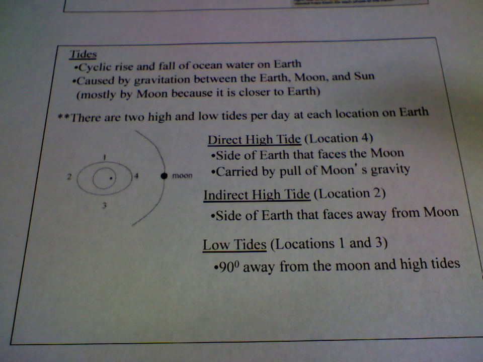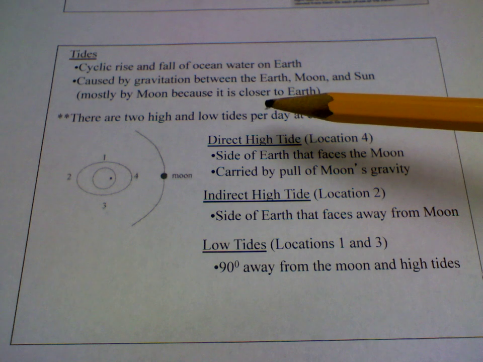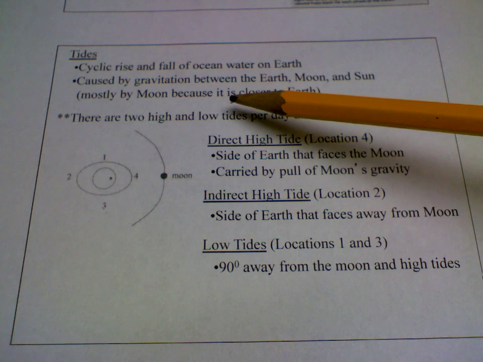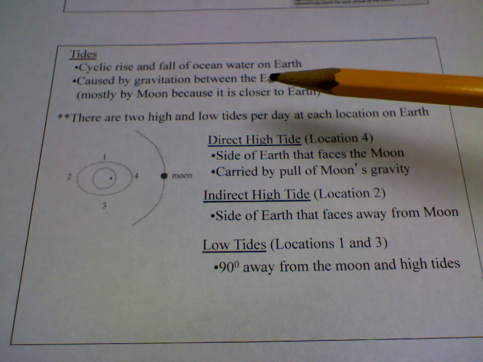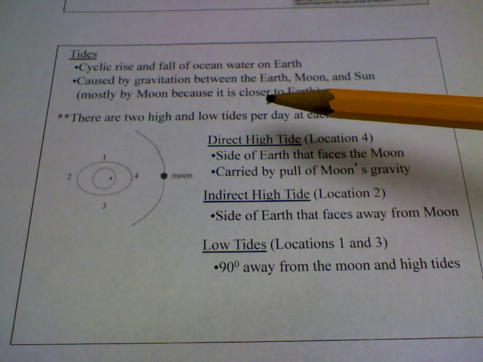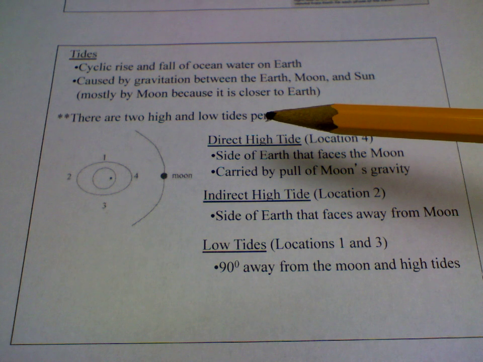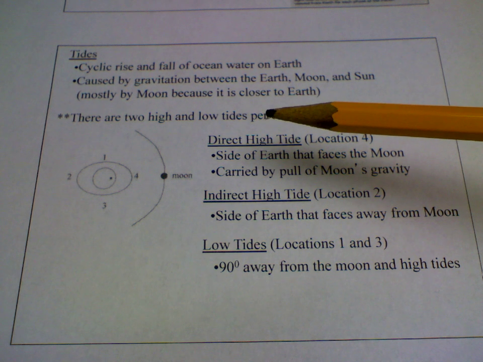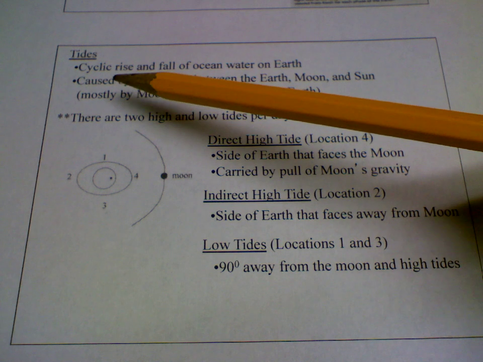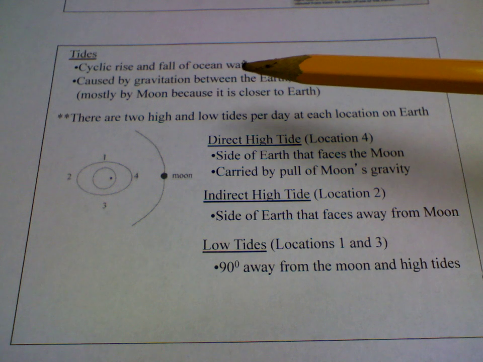Those are caused by the gravitational attraction between the Earth, the moon, and the sun, all three of them, but it's mostly the moon because the moon is so close to us. The other thing about tides, I know we talked about it in class, is that we can predict them. We know the exact time that we get our tides every day, both high and low tides, and we would say they are cyclic and predictable. So those are two important things to know.